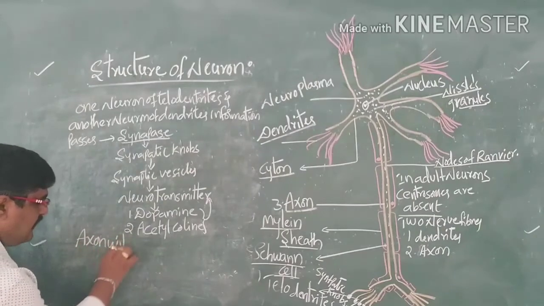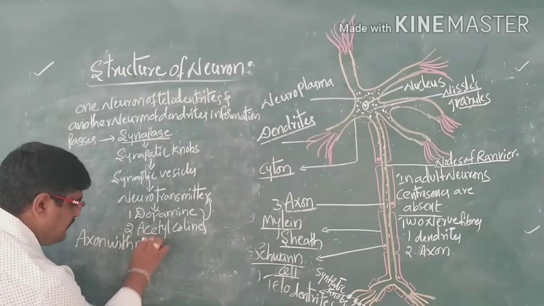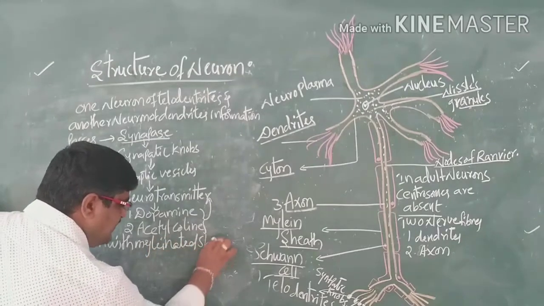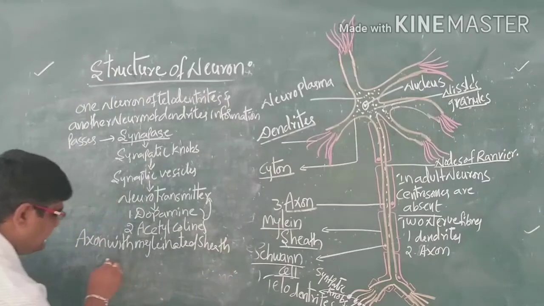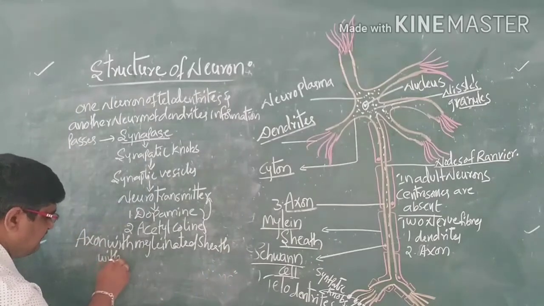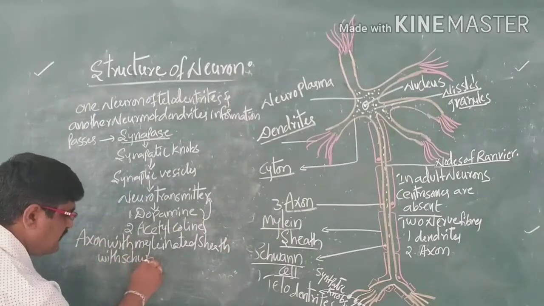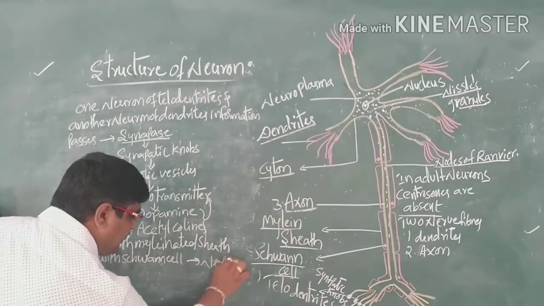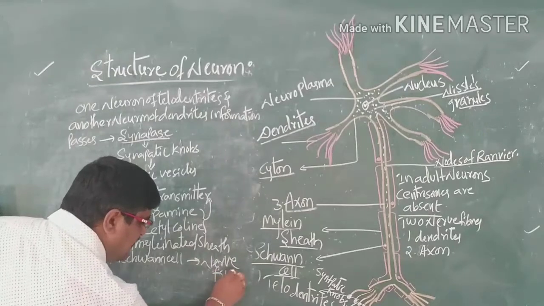With a myelinated sheath, along with the Schwann cell, we can call them nerve fibers.